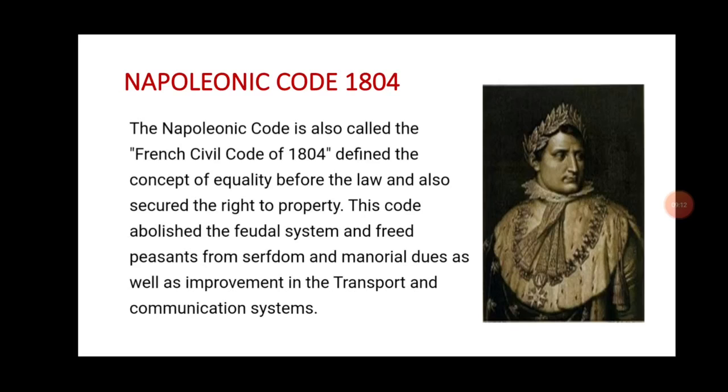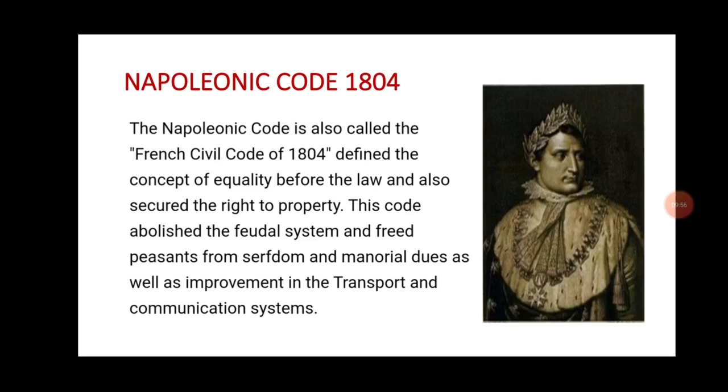When he became emperor, he introduced many changes in France. Those changes are known as the Napoleonic Code, as it was established in 1804. It is also known as the French Civil Code of 1804. It defined the concept of equality before the law and also secured the right to property. This code abolished the feudal system and freed peasants from serfdom and manorial dues, as well as improving the transport and communication systems. He had done many changes for the betterment of French people.